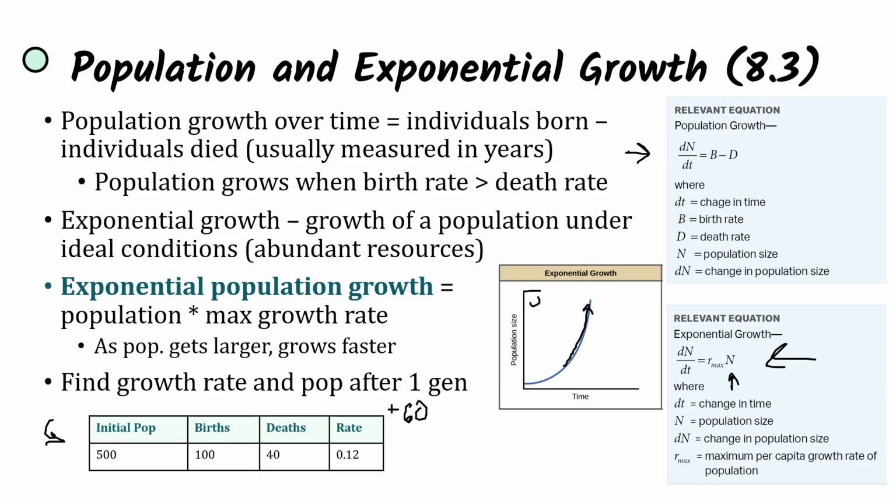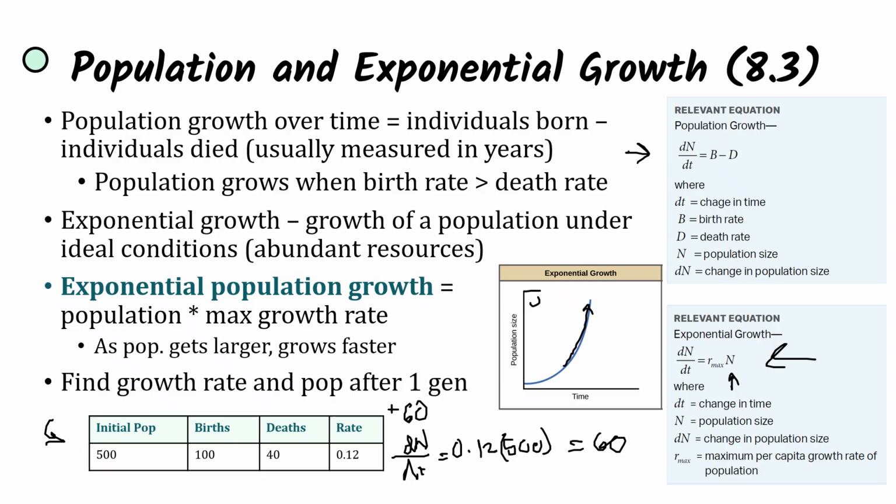If we want to do this calculation using our exponential growth function, dN over dt, if our growth rate is 0.12 and our initial population is 500, we can multiply it out to also get 60. So over one generation, the population has changed by 60 individuals. 60 individuals were added to the population.